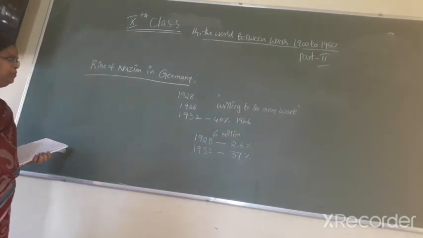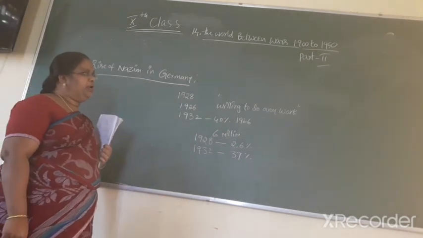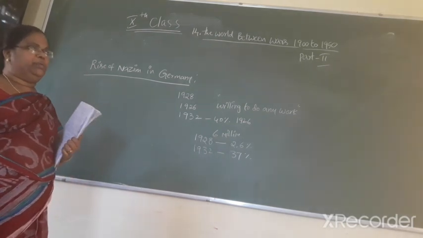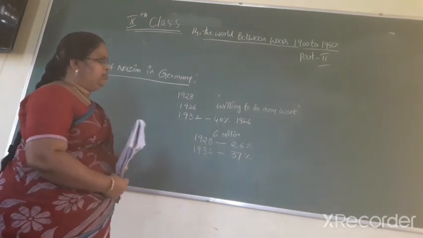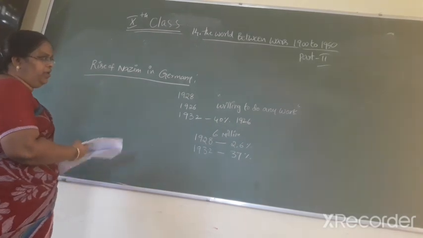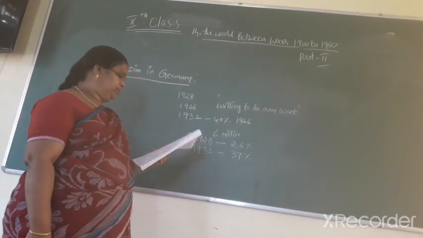The USA at this stage helped to bail out Germany by giving loans and rescheduling the war payments. Next, the USA was deeply affected by the Great Depression in 1929 and could no longer help Germany.